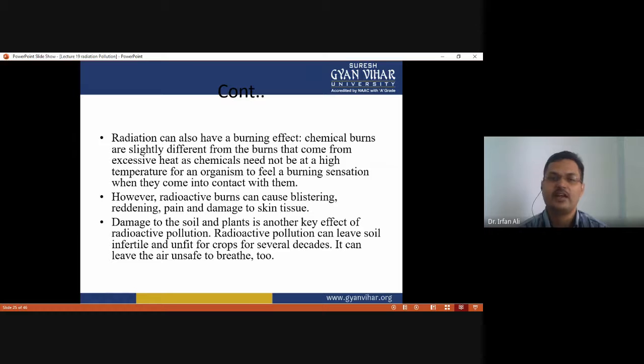And radiation can also have a burning effect. Chemical burns are slightly different from the burns that come from excessive heat, as chemicals need not be at high temperature for an organism to feel a burning sensation when they come in contact with them. However, radioactive burns can cause blistering, reddening, pain, and damage to the skin tissue. Damage to the soil and plants is another key effect of radioactive pollution. Radioactive pollution can leave soil infertile and unfit for agriculture for several decades, and it can leave the air unsafe to breathe.